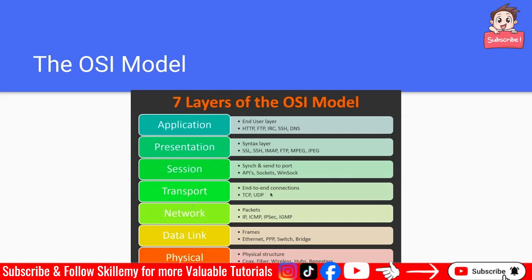Transport layer: here TCP and UDP exist, end-to-end connections. We have the network layer, the packets: IP, ICMP, IPsec, IGMP. We have the data link layer, like frames, Ethernet, PPP. We have switch and bridge, so you can see they are inside the data link layer. We have the physical layer finally, which is the physical structure: coax, fibers, wireless, hubs, repeaters, and so on. By the way, the routers will be categorized inside the network layer.